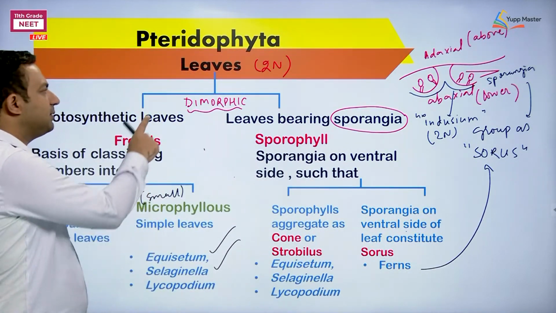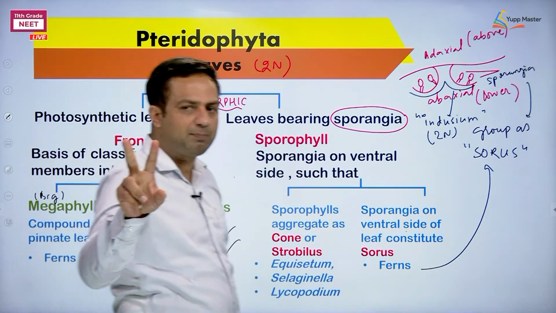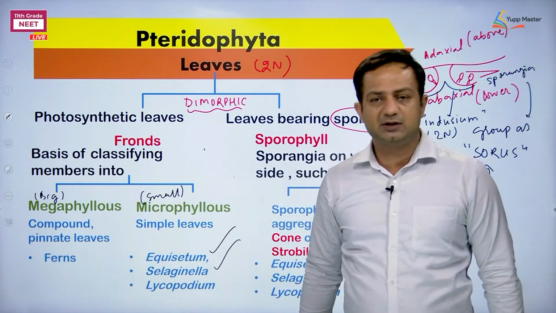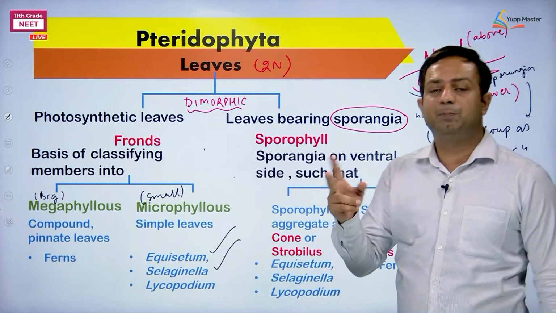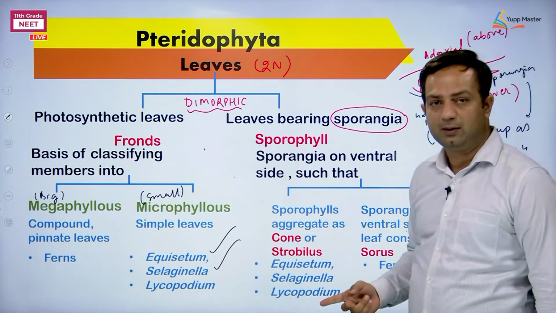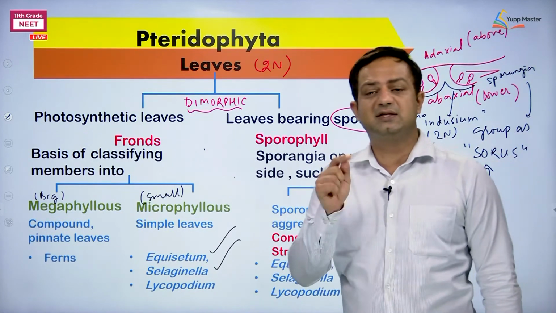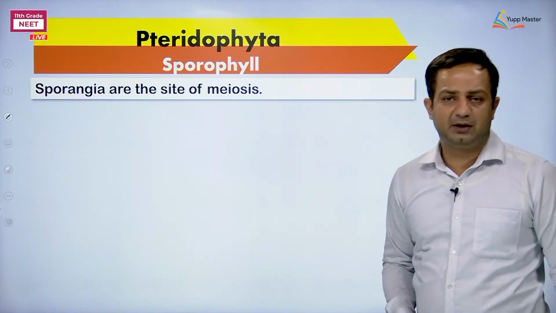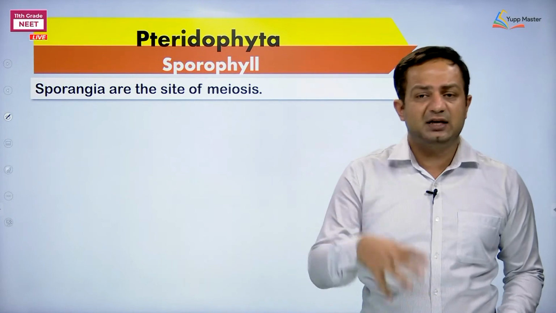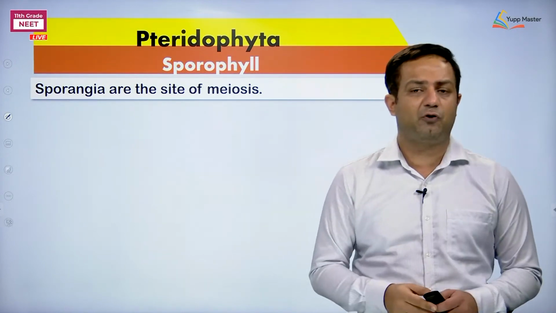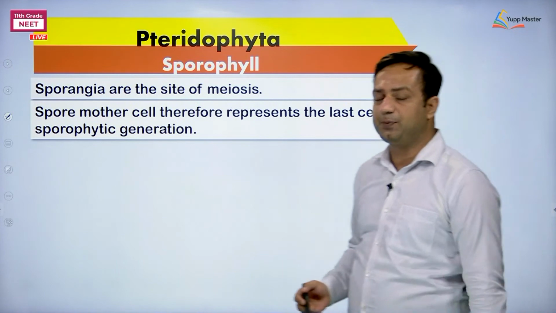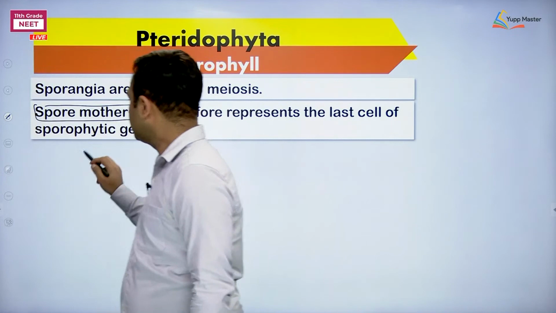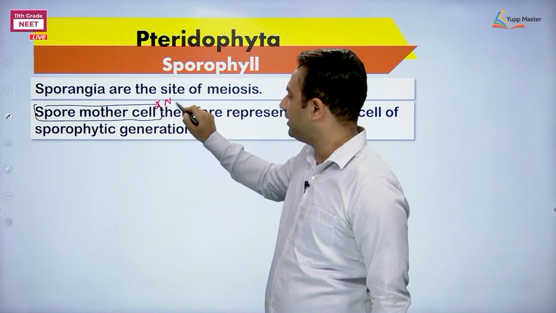Right. So, this is about the leaves in Pteridophyta, two types on the basis of function. The one doing photosynthesis, means having chlorophyllous nature. The other one is reproductive in nature, bearing sporangia. Now, sporangia being the site of meiosis. The sporophyll that bears the sporangia is the site of meiosis. Then the cells of sporangia which are getting specialized to perform meiosis are called spore mother cells. These are spore mother cells. The spore mother cell will be therefore ploidy 2N.